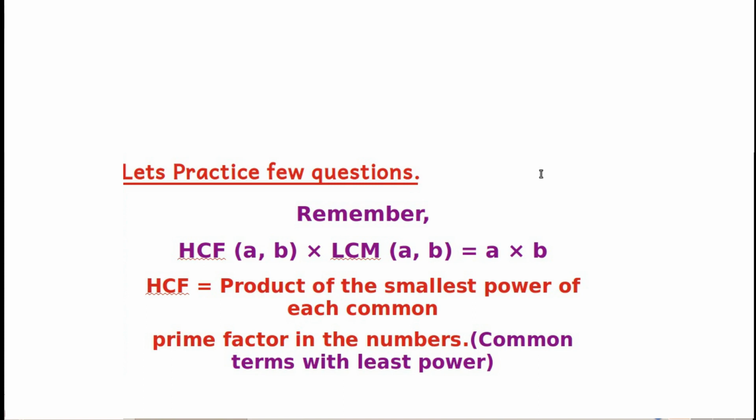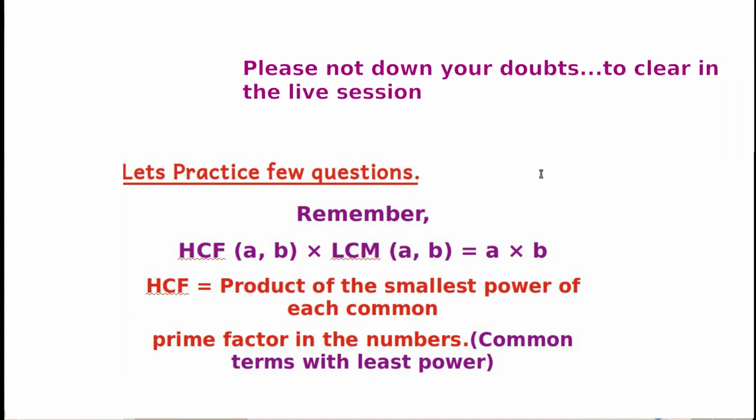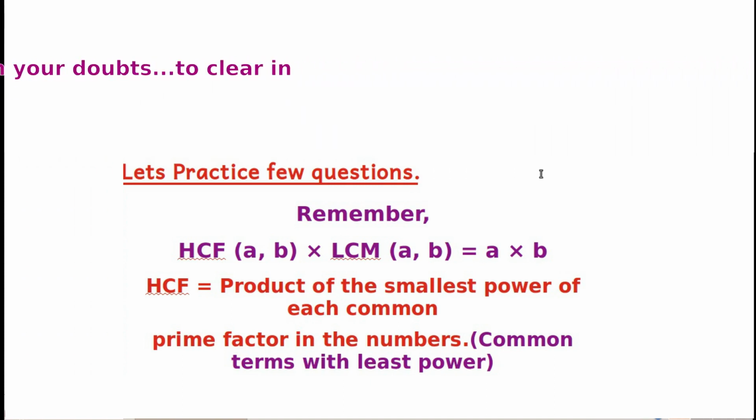Let us practice a few questions. Remember, HCF of A and B times LCM of A and B equals the product of A and B. That is, the product of HCF and LCM of A and B equals the product of A and B. Then HCF equals the product of the smallest power of each common prime factor in the numbers.